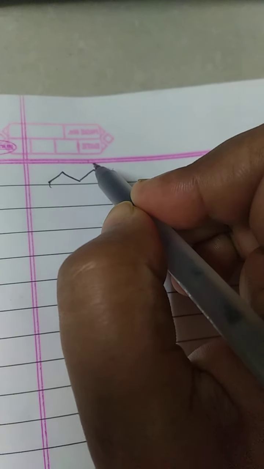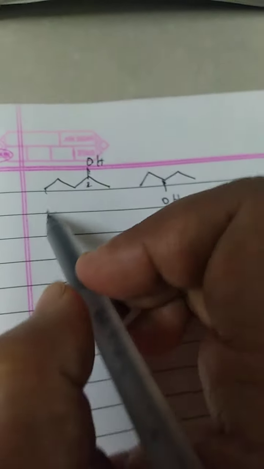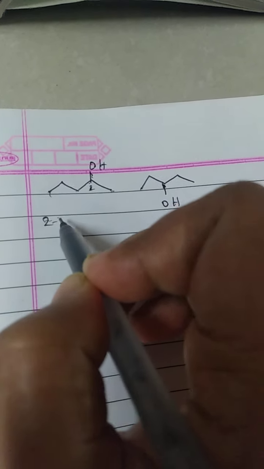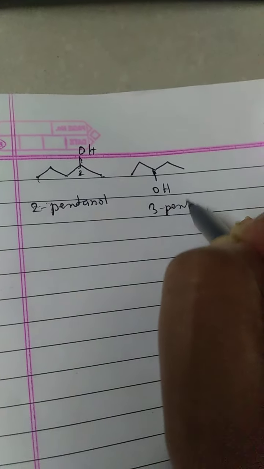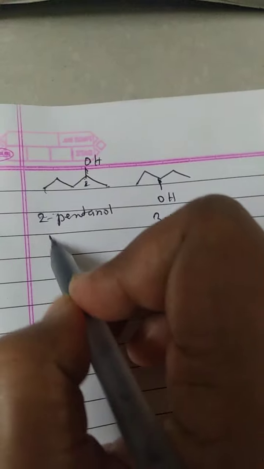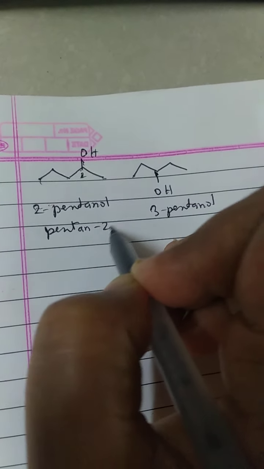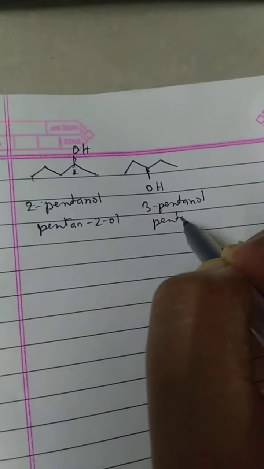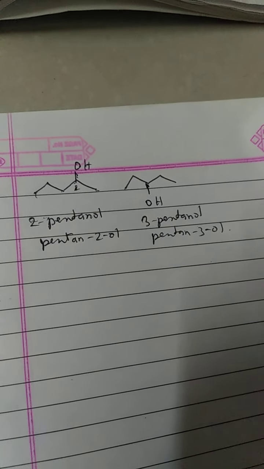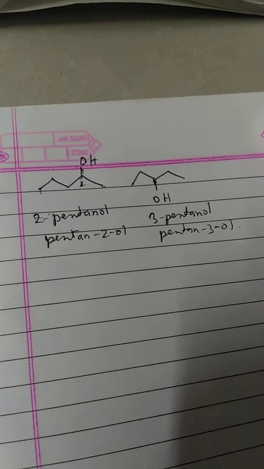Now in alkanes also we can see a position isomerism. Suppose the alkane is like this. I have given the functional group is attached here, and in another one the functional group is attached here. So here the functional group is attached to carbon 2. So here 1, 2, 3, 4, 5, it is 2-pentanol, and here it is 3-pentanol. We can write them as pentan-2-ol. We can write it as pentan-3-ol. Okay, so this is your position isomerism.